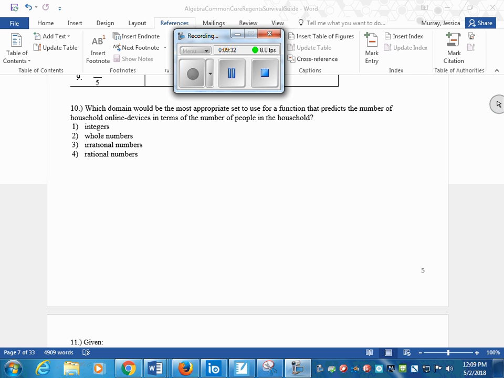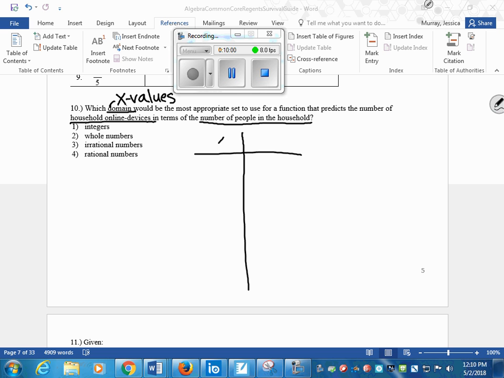The domain would be the most appropriate set used for the function. Okay, so we're talking about a domain. What's domain? Yes, x values. So that means we're talking about an X and a Y. They talked about two different things, the number of online devices versus the number of people.